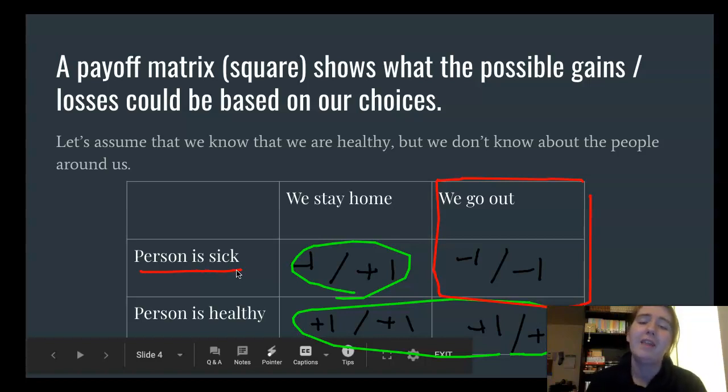There is a thing called the Nash equilibrium. Usually it is where we have circles like this that are overlapping, that show us that really there's just one situation that we want to do. We don't have something like that here, meaning that math doesn't have the answer for us. Math can't really tell us what to do in this situation. There is nothing here that mathematically is like, yes, stay home, yes, go out. Because there's too much that we don't know. We don't know about other people and what other people are doing.